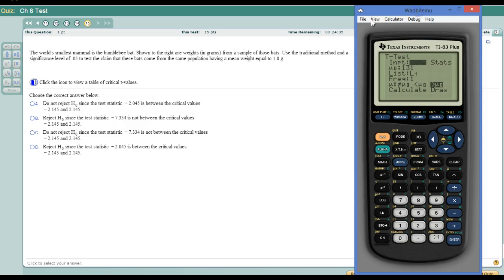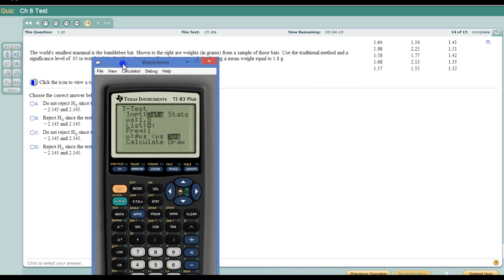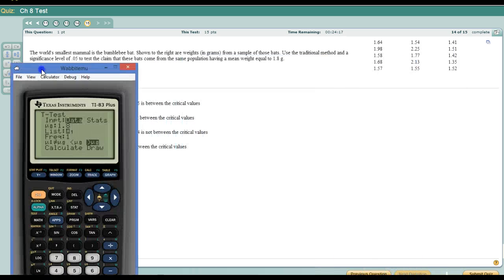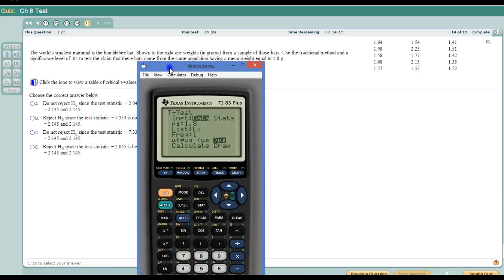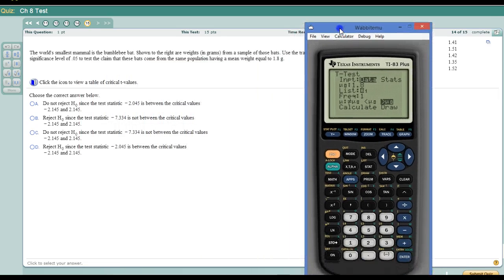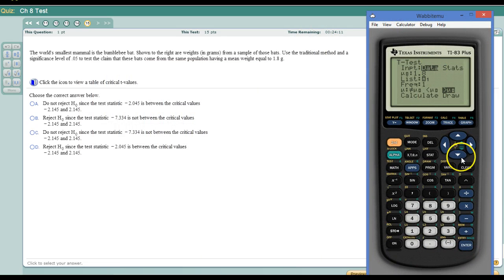Alright, so test the claim that these bats come from the same population have a mean weight of 1.8 grams. So that's our claim value. And then it just asks, alright, where's your data? So it's in this one. I don't see any distinct direction, so I'm going to do a not equal to.